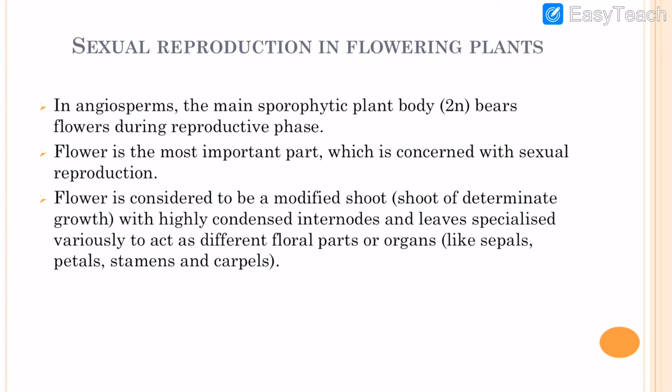These angiosperms produce flowers, and the flower is the most important part concerned with sexual reproduction. Dear students, actually a flower is a modified shoot, and all its parts, including its sepals, petals, stamens, and carpels, are modified leaves.